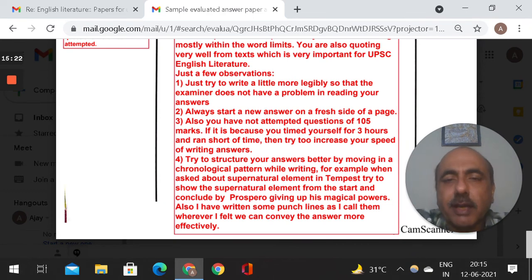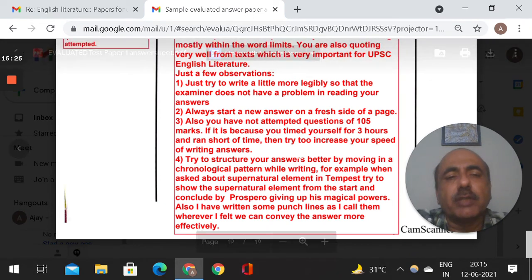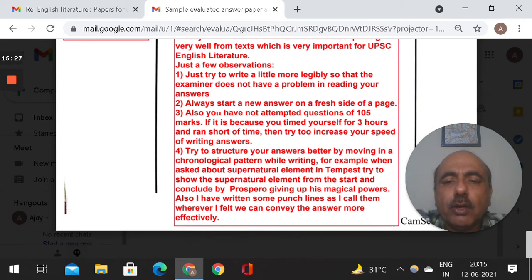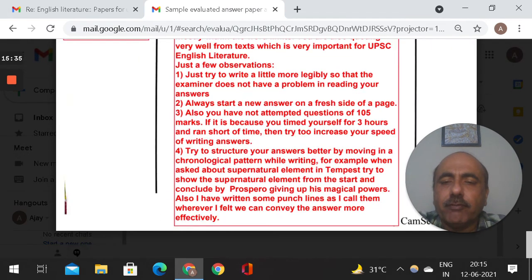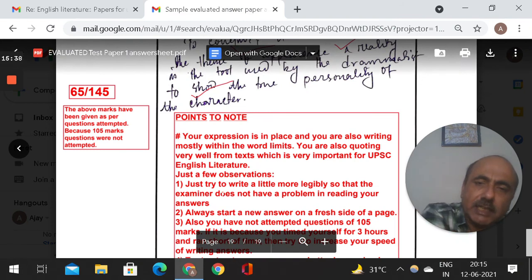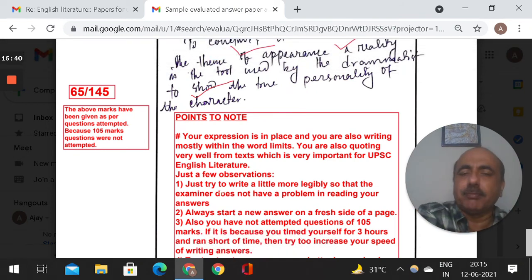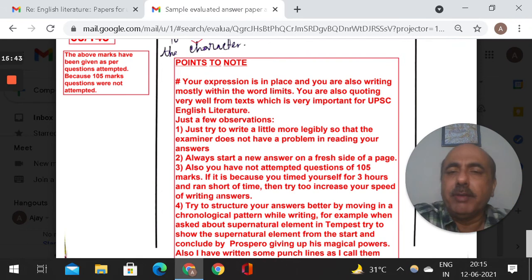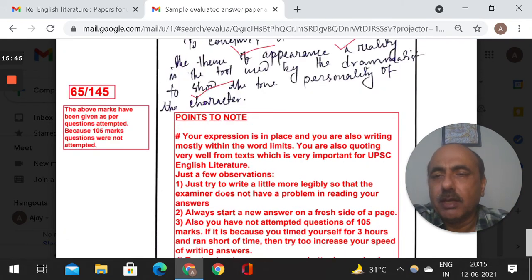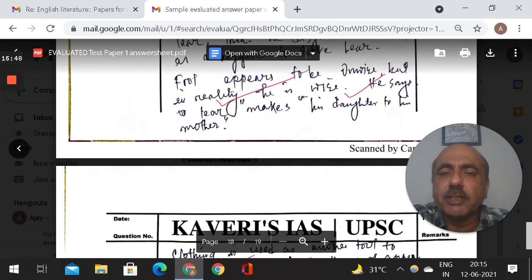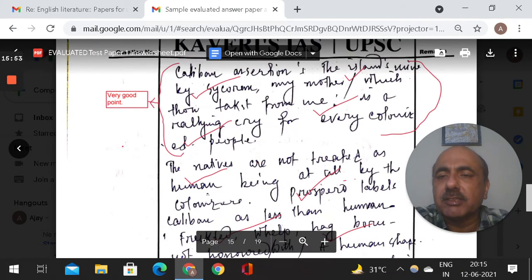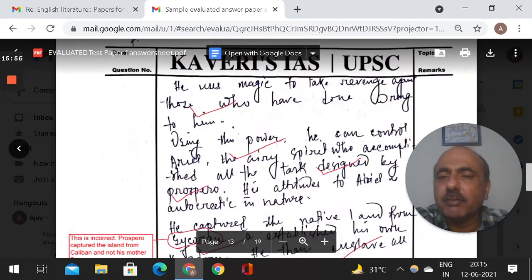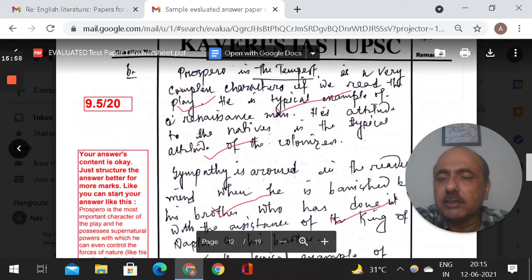So, one point, another point, always start a new answer. So that's one problem that he had. Also, you have not attempted questions, so he left out a lot of questions. Try to structure answers. So in every paper that I evaluate, in the end I give 4, 5, 6 pointers also. Okay, these are the corrections required, so that before you give the second paper, you look at these points and then try to make the adjustments accordingly. Of course, his marks are less because he did not attempt all questions. So you can see how much work has gone into this evaluation. As much time as has gone into writing the paper, similarly time has been given in evaluating the paper. It's not just like, answer content is okay, structure the answer better.